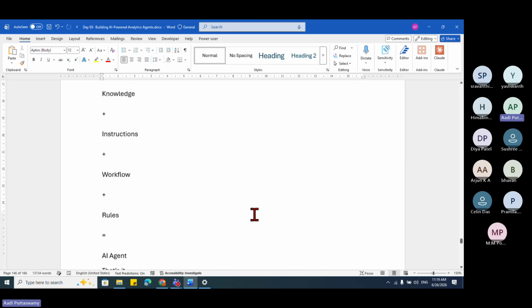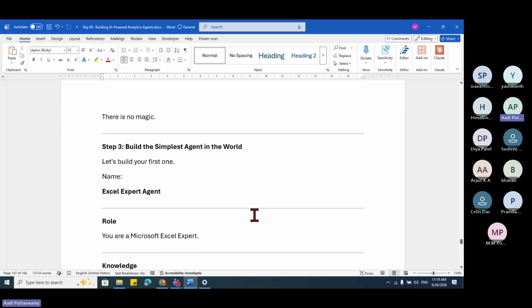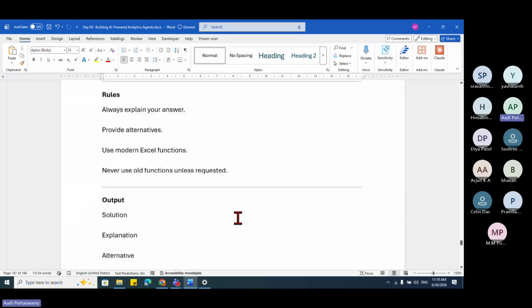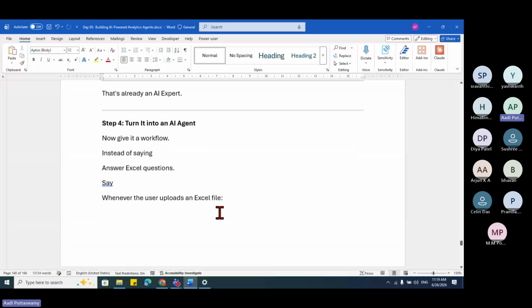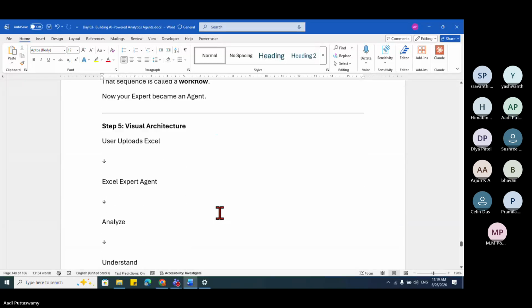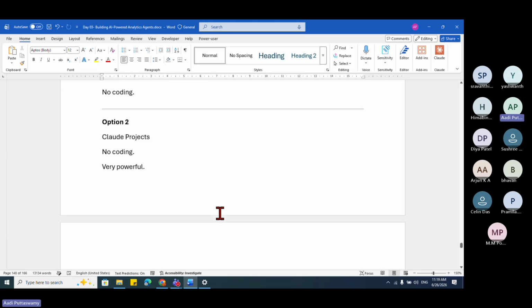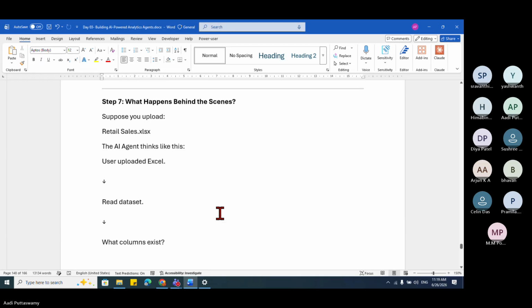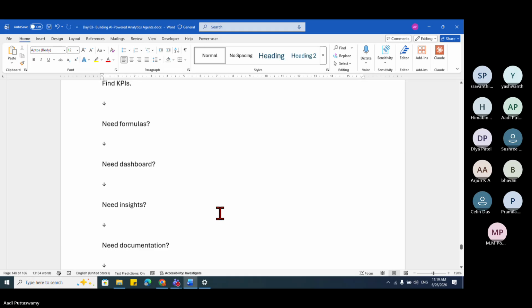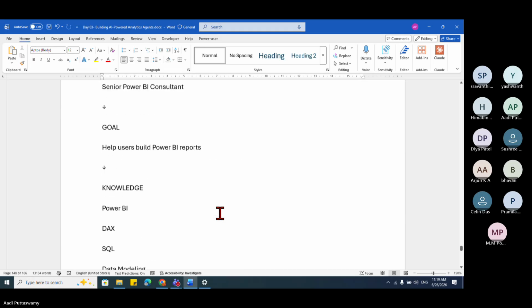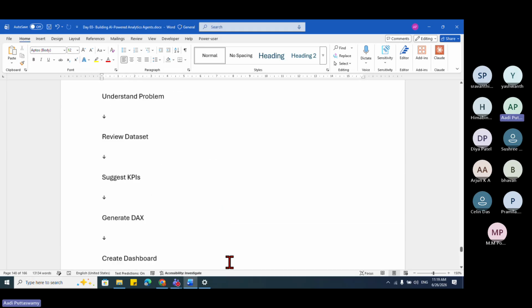So now this is a Word file, which I'm showing you for how we can create the AI agent. I've given it step by step. We can just go through this. Okay, this is what we discussed till now. It's a huge document actually.